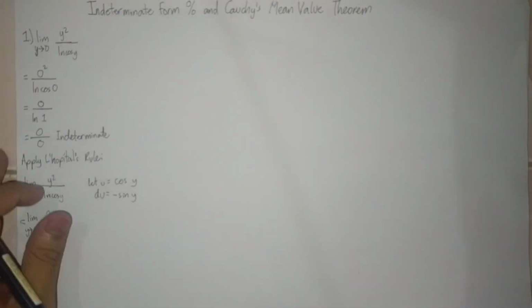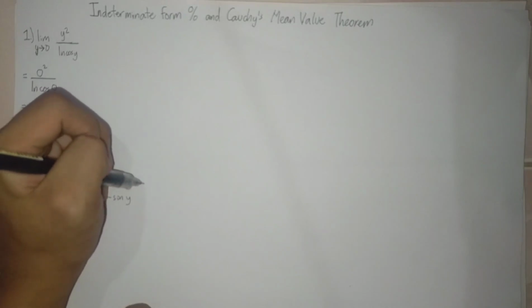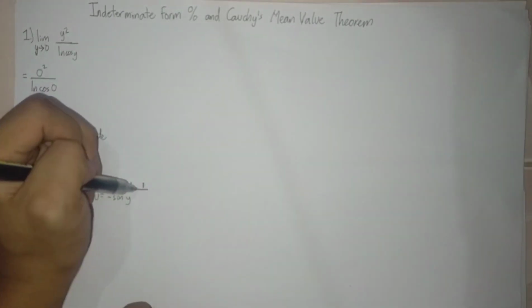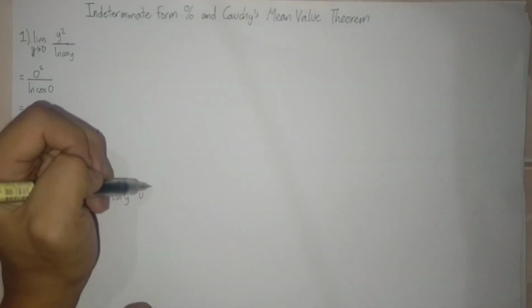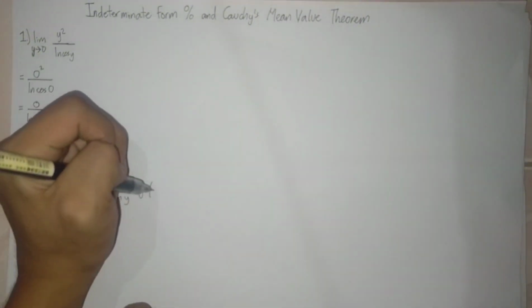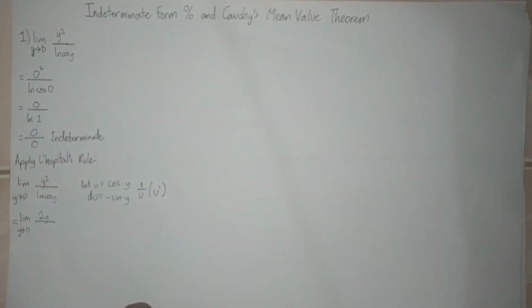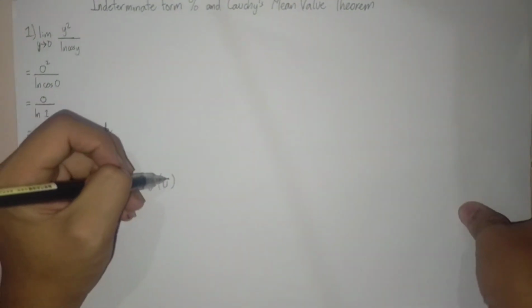Deriving the ln, we use 1 over u times the derivative of u, which is du or u prime.